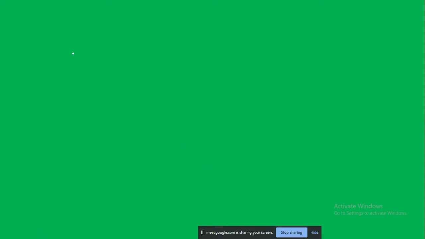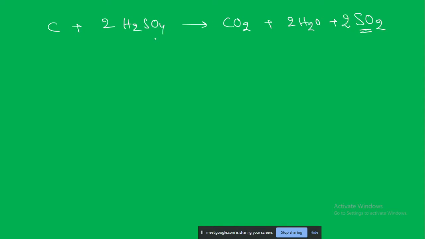Next, charcoal reduces concentrated sulfuric acid and nitric oxide, also carbon. That is, the wood charcoal can react with the concentrated sulfuric acid, so that carbon will become carbon dioxide. Water vapor will be released, and the sulfur will be released in the form of sulfur dioxide. So what is basically happening here to the sulfur? Is it getting oxidized or reduced? Oxidized, it is getting oxidized.